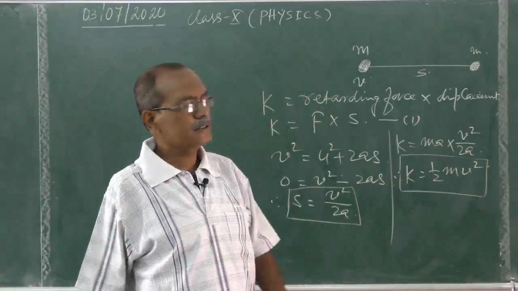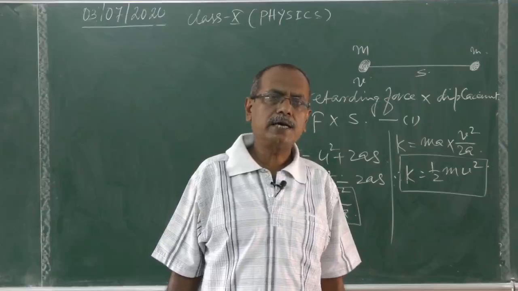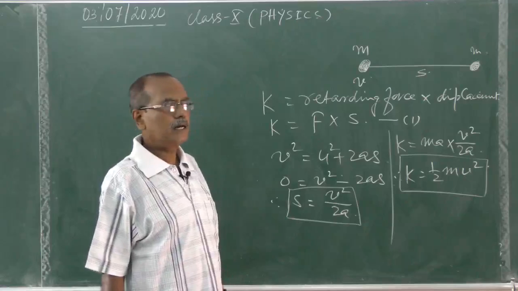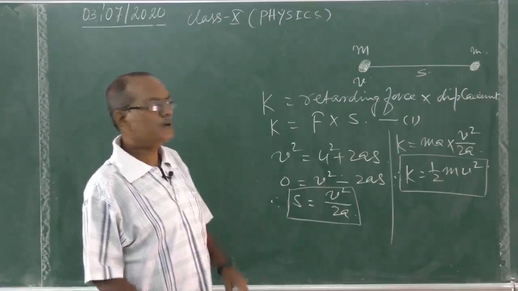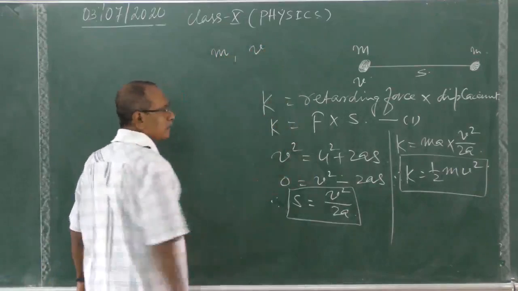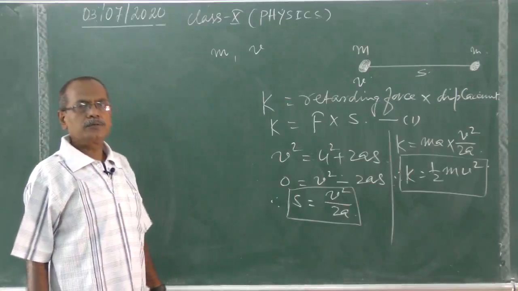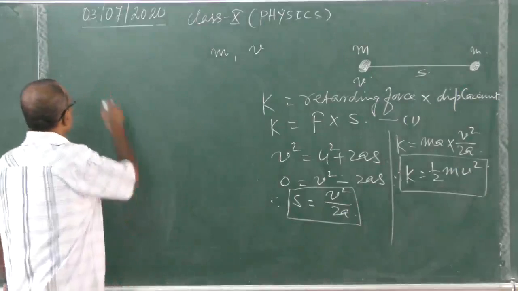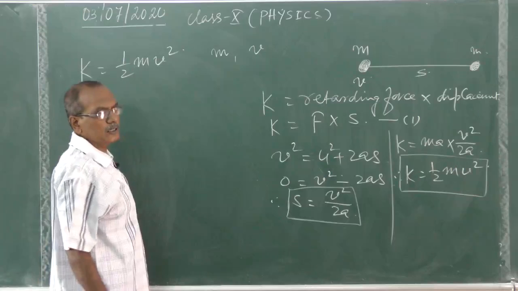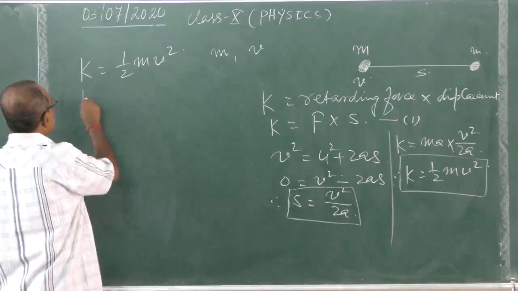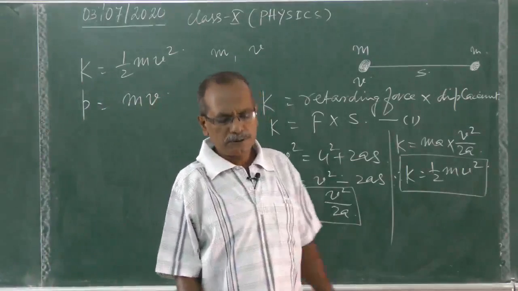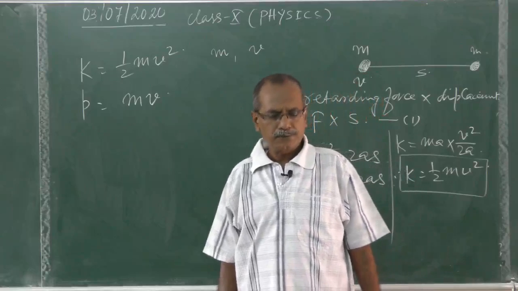Next is the relationship between kinetic energy and momentum. A body of mass small m is moving with velocity say v. So then kinetic energy will be equal to half mv square, is it? And momentum is equal to m into v.